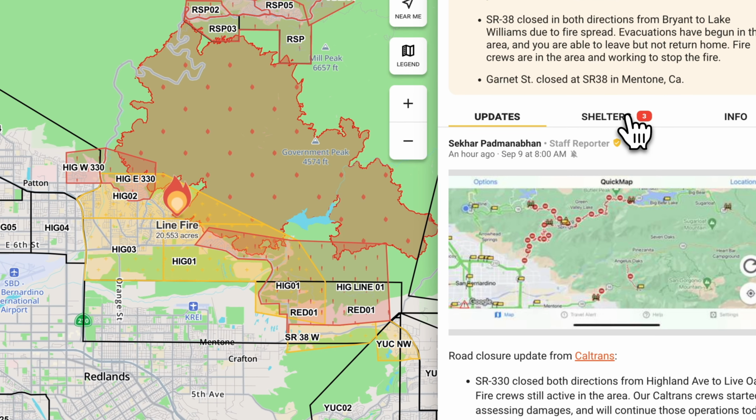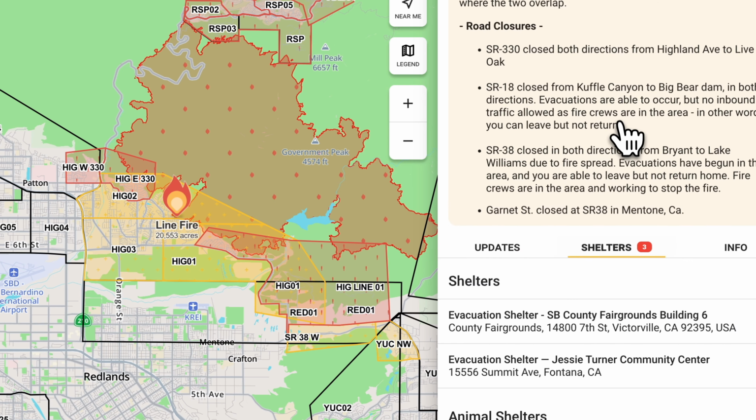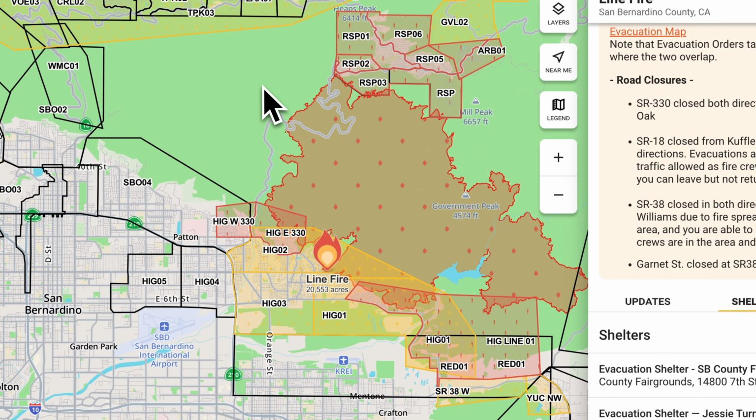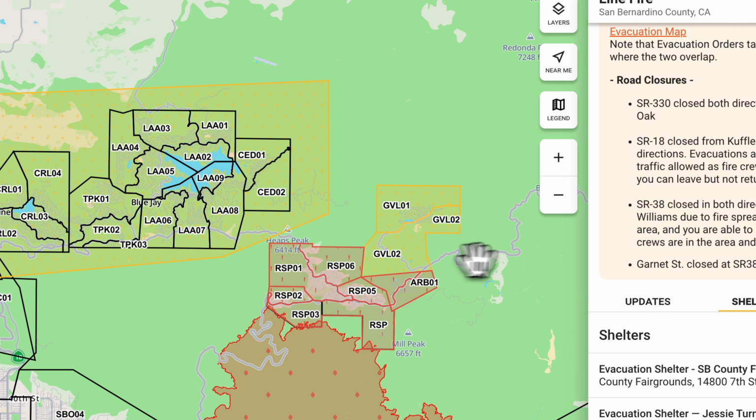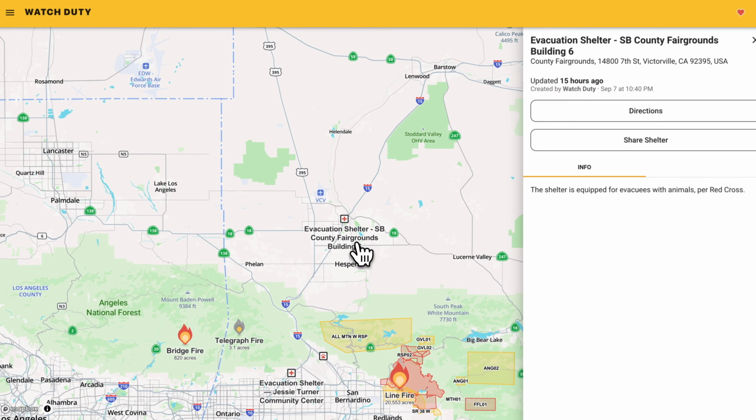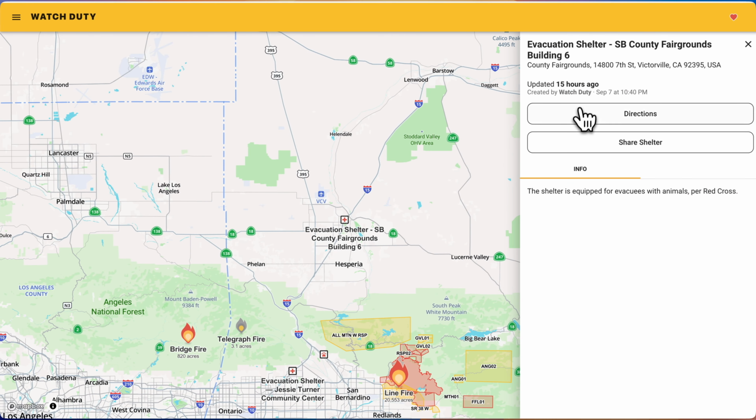Now on the line fire, I mentioned there were evacuation orders. If you want to know where to go, you can click on shelters, and it tells you where the shelters are. And if I zoom out on here, the shelters are also on the map. There's the shelter. So it's really neat.